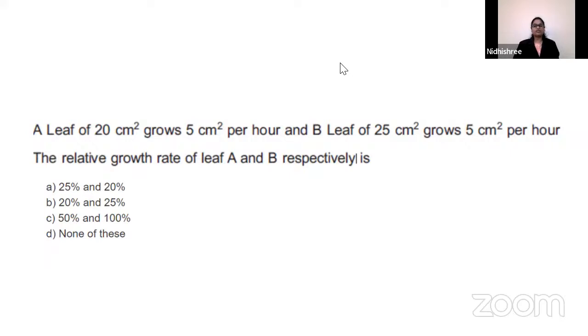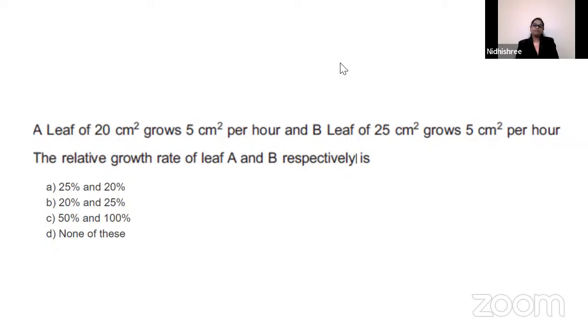Kanchana, Raj, Kavita also answered it correctly as option A. So can anyone message me or chat how you got to know it is 25% and 20%? How can you make sure? Most of you voted for option A. How is that possible, guys? Who is going to message first? Then I will understand you actually got the concept.